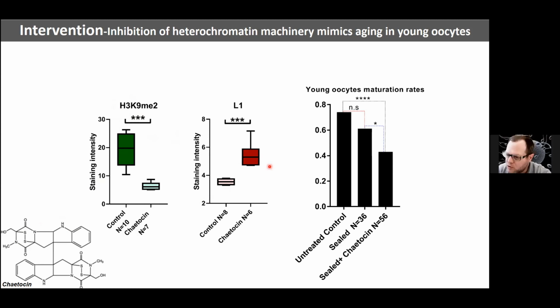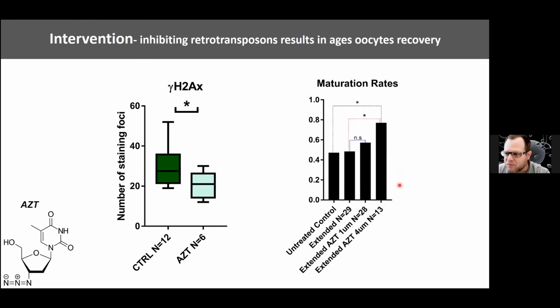And as a result, we mature the oocytes much less proficiently with the Pitocin, showing that the maturation ability of the oocyte is linked to the level of the heterochromatin.